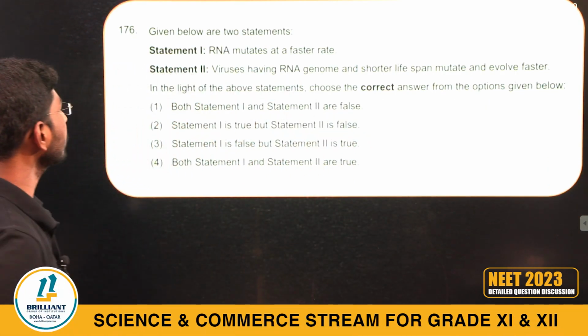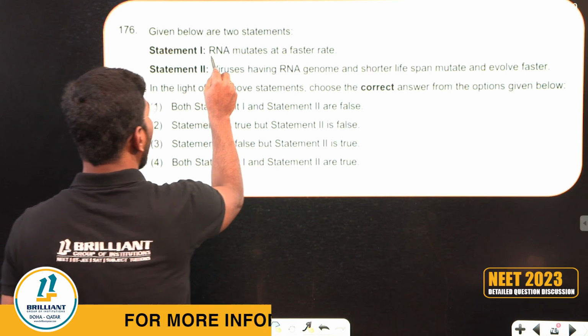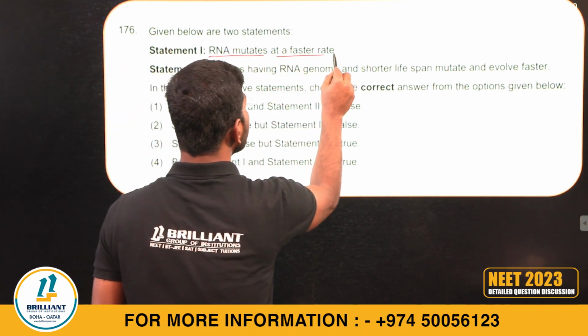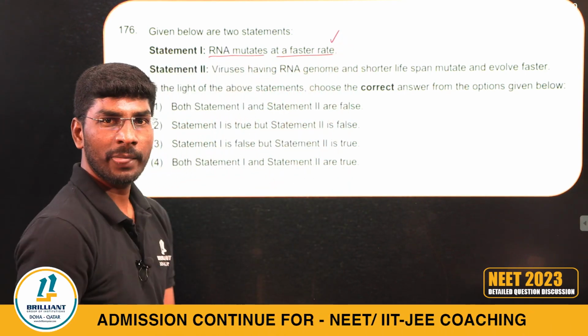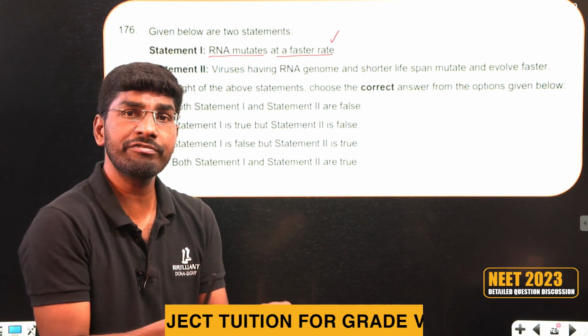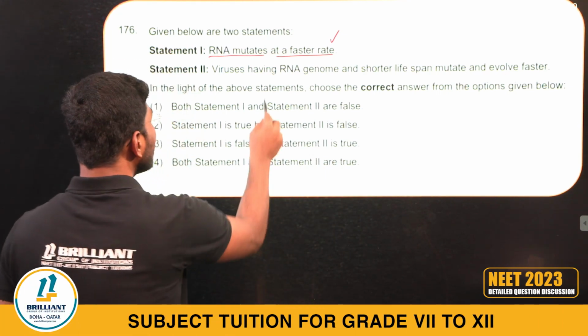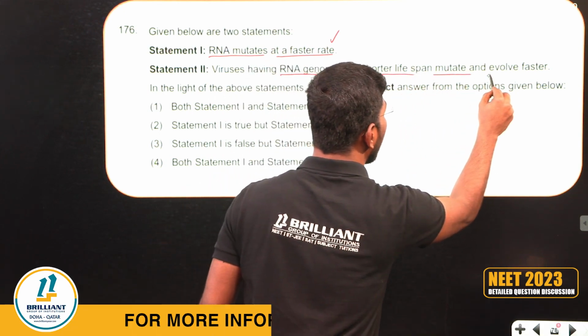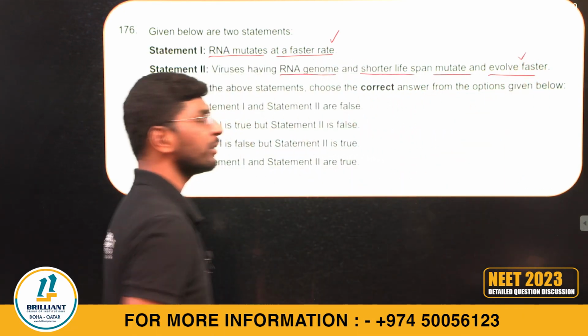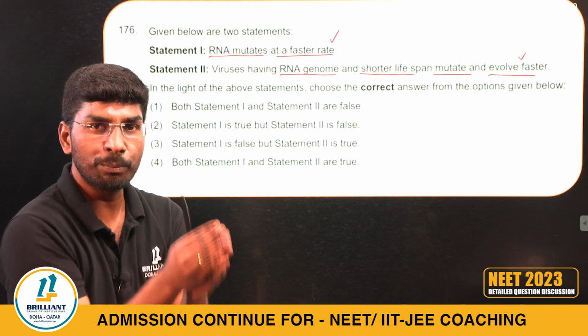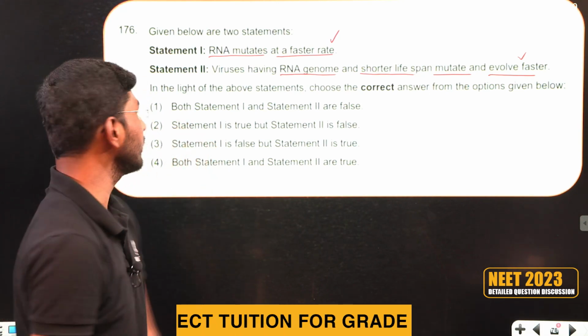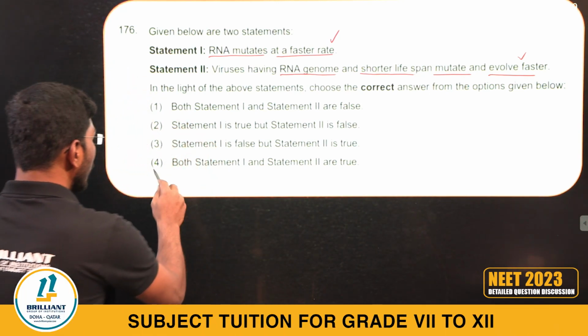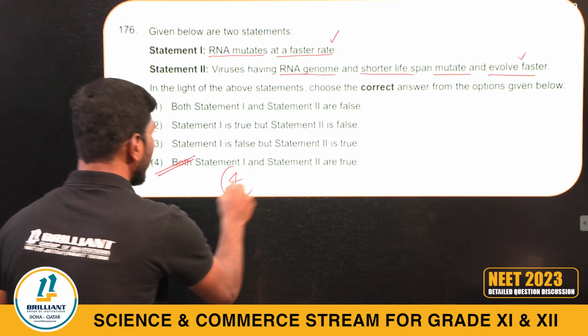176. Statement 1: RNA mutates at a faster rate. Absolutely correct. Viruses having an RNA genome and shorter lifespan mutate and evolve faster. Statement 2 is also correct. So both statements are right in this question, so I can go with both are true statements.